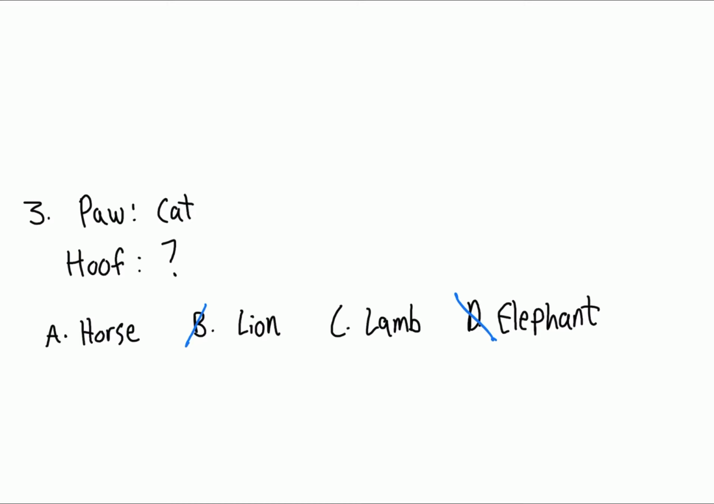And I feel like we can already infer that a horse has a hoof because it's general knowledge. I feel like everybody knows. But according to my research, a lamb has hooves as well, but it has something called double hooves, which now we can cross out and infer that A is the answer.